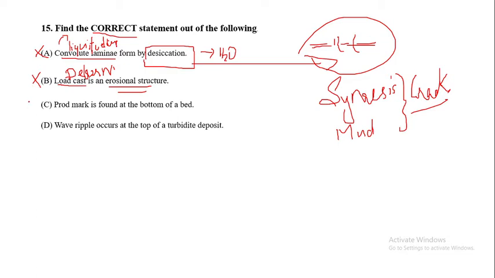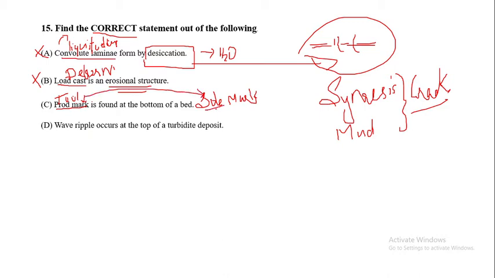Then the third option is that prod marks are found at the bottom of a bed. A prod mark is a kind of tool mark, and this category of tool marks comes under the category of sole marks.